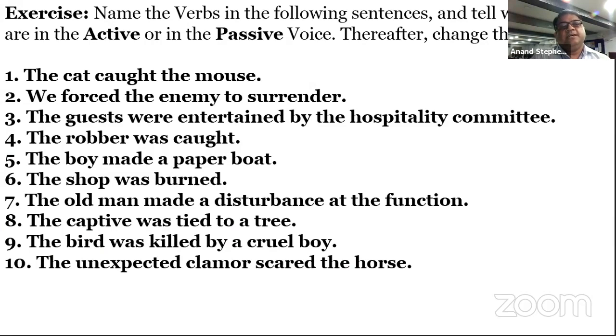Let's start. The cat caught the mouse. Is it active or passive? Sir, active voice. Very good, it is active. Now make it passive. The mouse has been caught by the cat. Okay, so The mouse was caught by the cat. Sir, the mouse is caught by the cat.